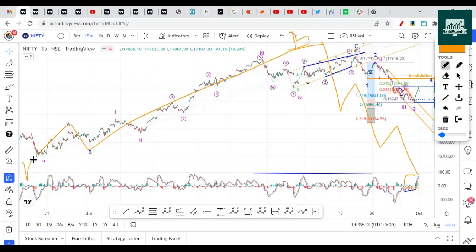Somewhere here wave A completed. So this is A, B, and C correction on the downside. So we are expecting this to be 5-wave swings. As per the Elliott Wave theory, the market moves in the upside in 5 swings and goes in the downside in 3 swings, or even more swings if it's a complex correction. But to give you an example, here is wave 1, 2, 3, 4, and 5.